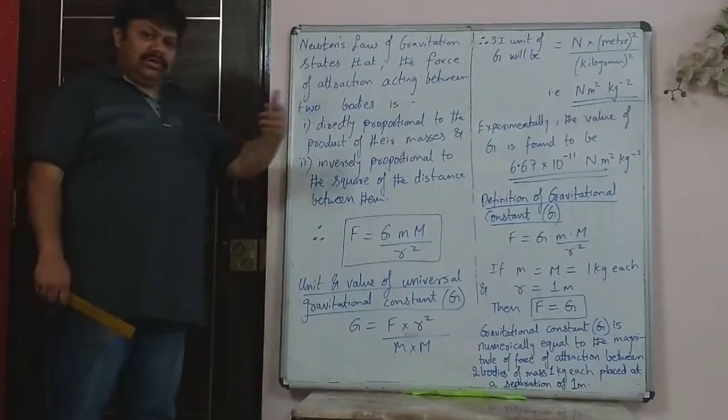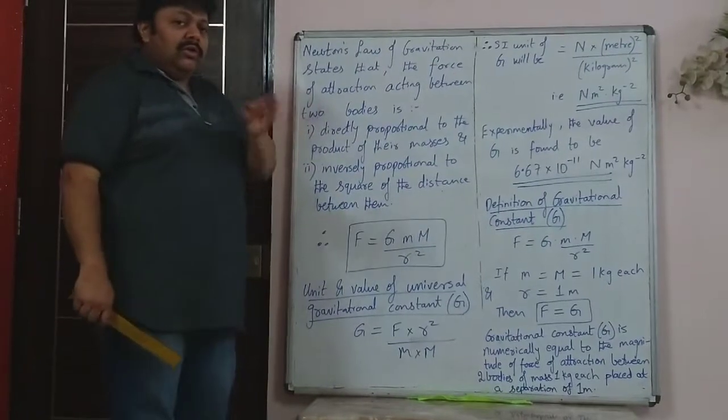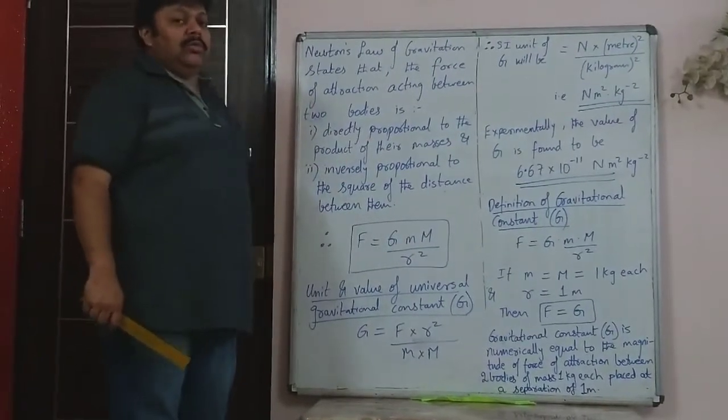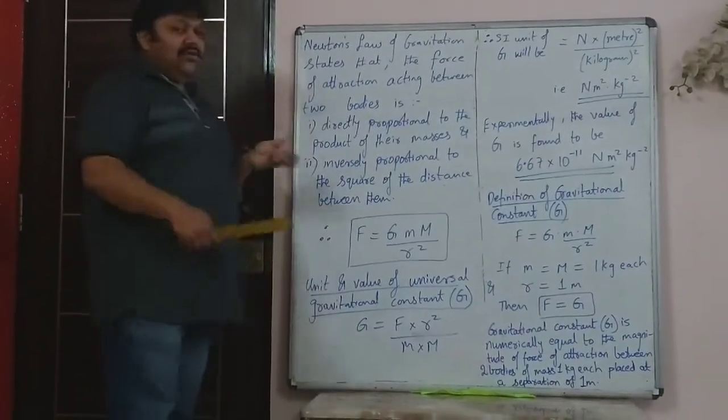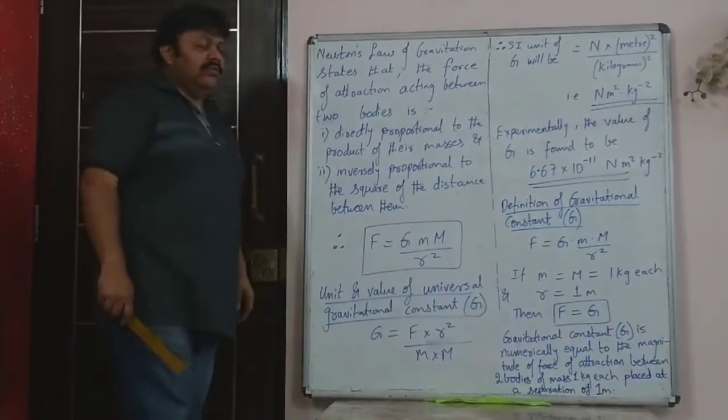Now, based on the formula I just gave you, F is equal to g into m1 into m2 upon r squared, you have the definition of Newton's law of gravitation.